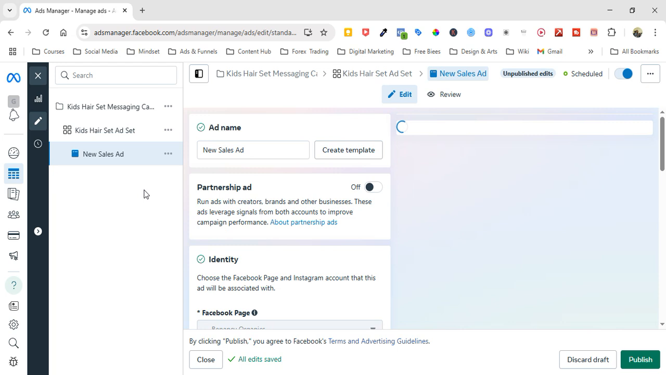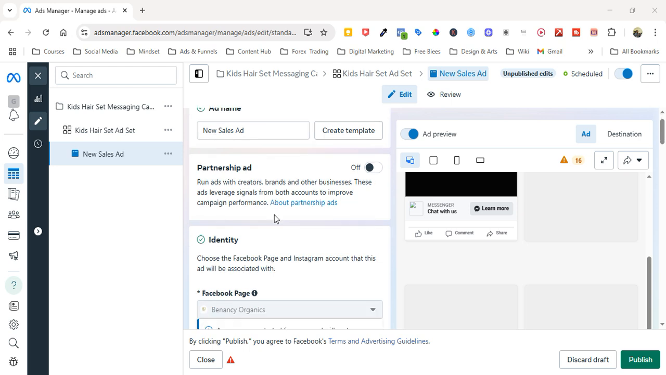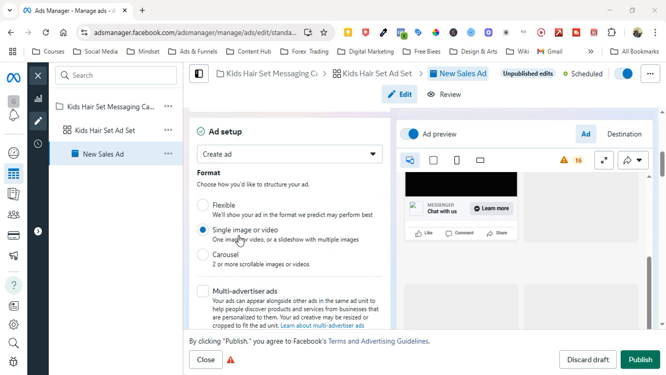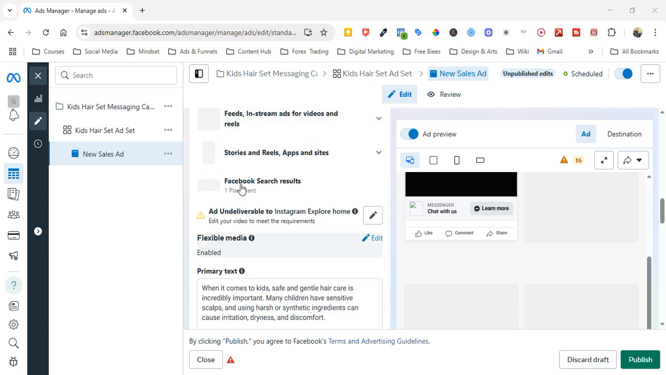So we are going to look at that and see what is going on at the ad level of the campaign. So when it comes to the ad level, this is the new sales ad, and then we have Binance Organics, and this is a single video. So we are using a single video for the ad, and when you scroll down, the video is being uploaded here, and we have the video uploaded to all the placements of Facebook and Instagram.